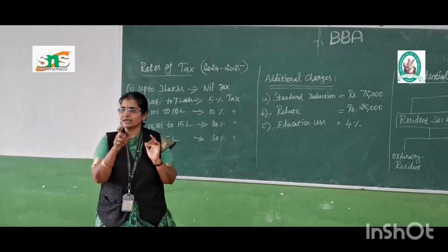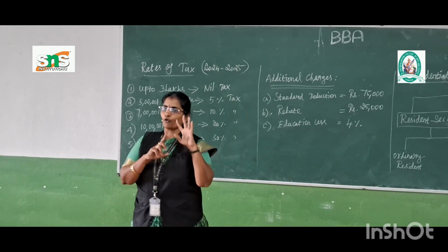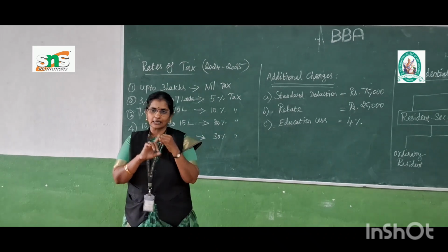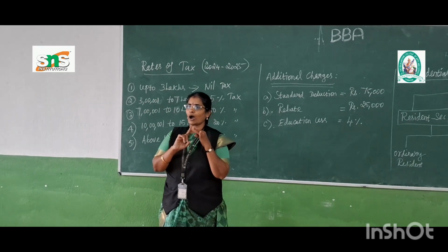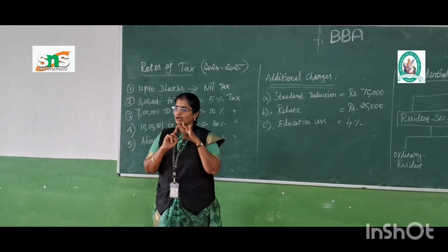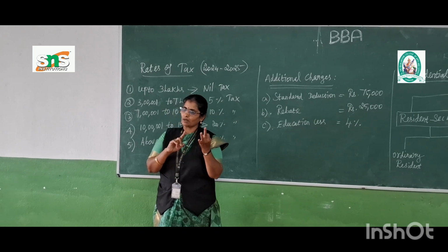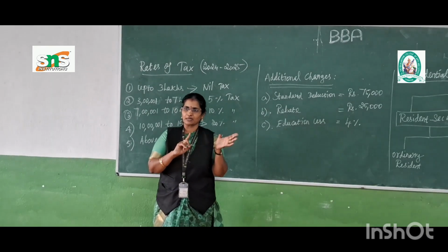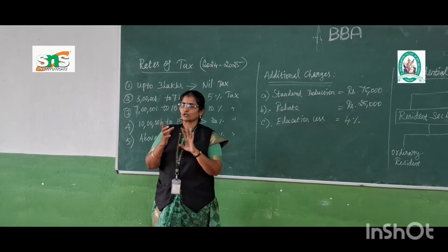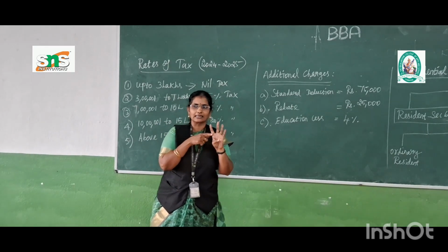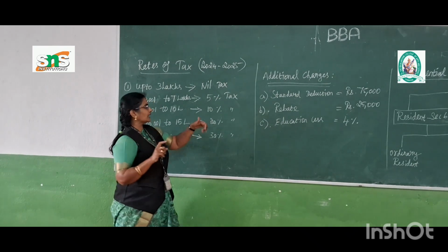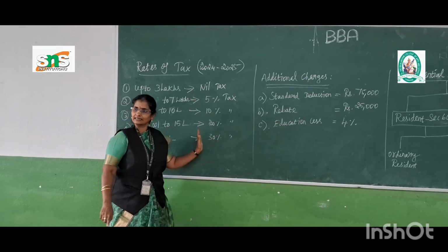Okay. So under the person, we have 4 categories. Under the person, it includes the individual, then the Hindu undivided family. The third is company, firm or industry. Then the fourth one is association of persons or body of individuals. So these are the main 4 categories under the person. Based upon that person, we have to calculate these taxes.